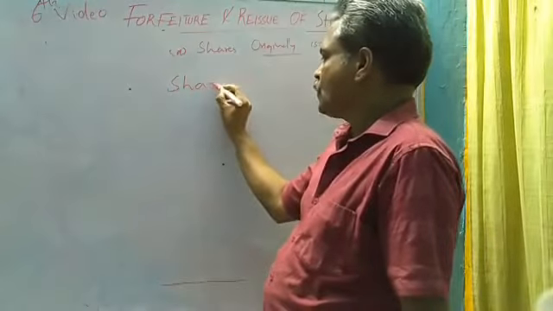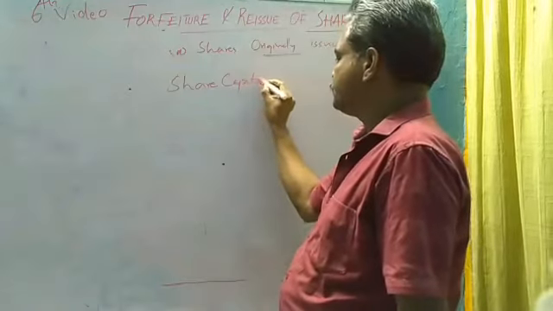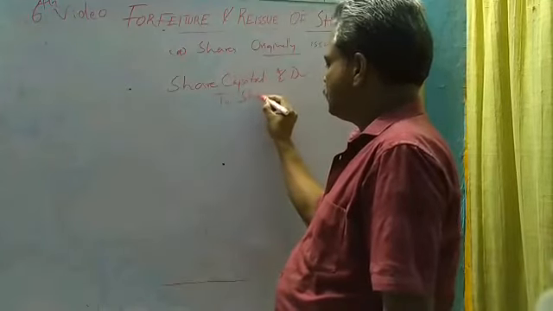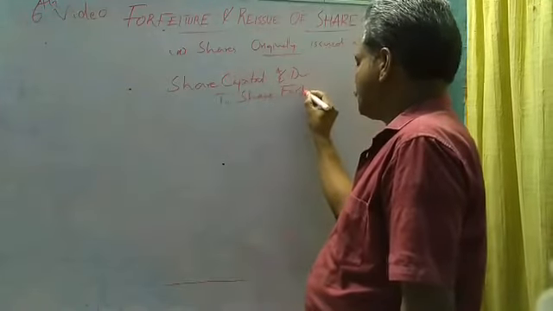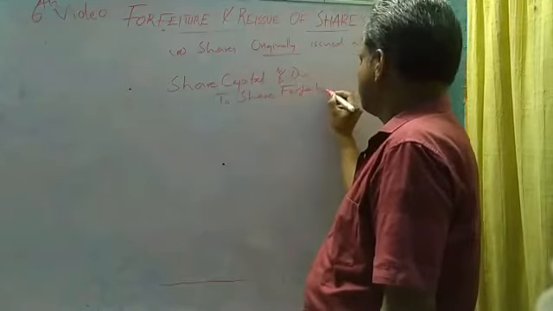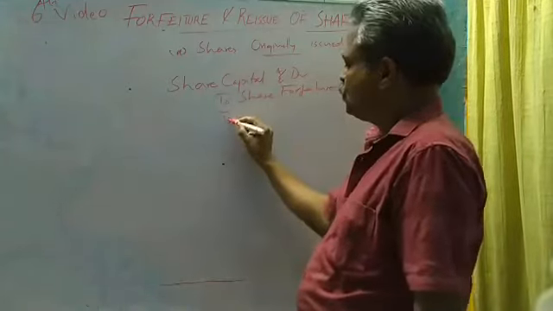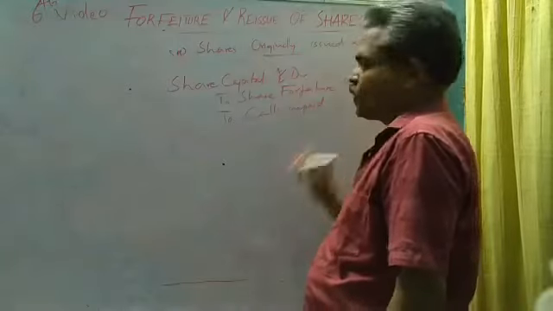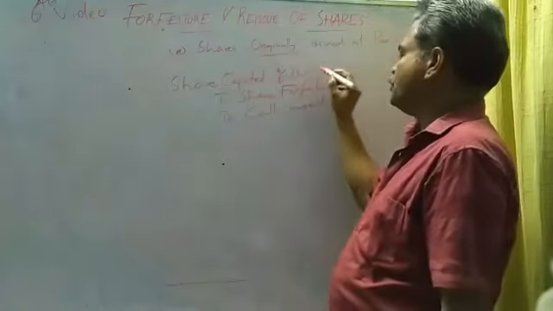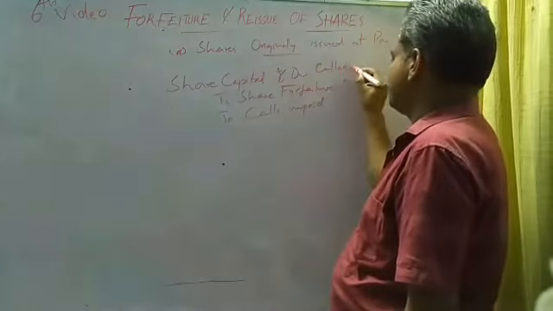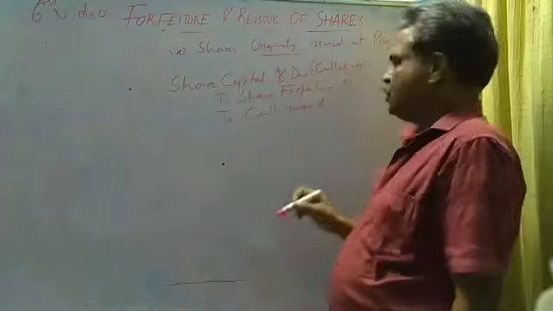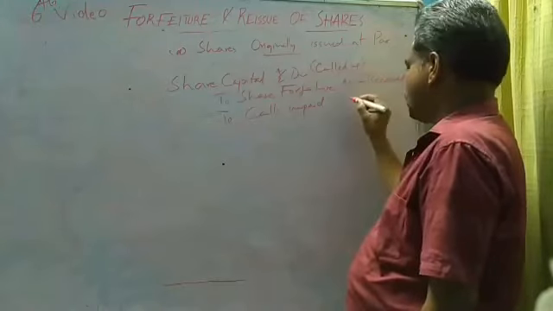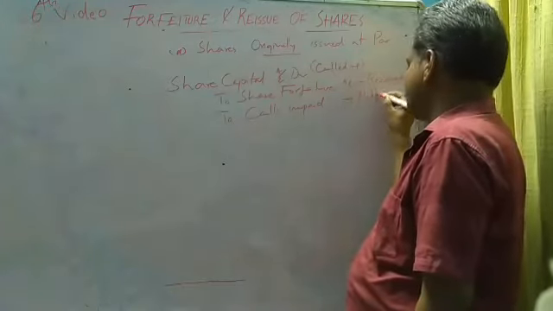Share capital account debit. To share forfeiture account. To calls unpaid. Here we will write the called up value. What is the called up value of the share? Here we will write how much money was received. Here we will write the money not received.